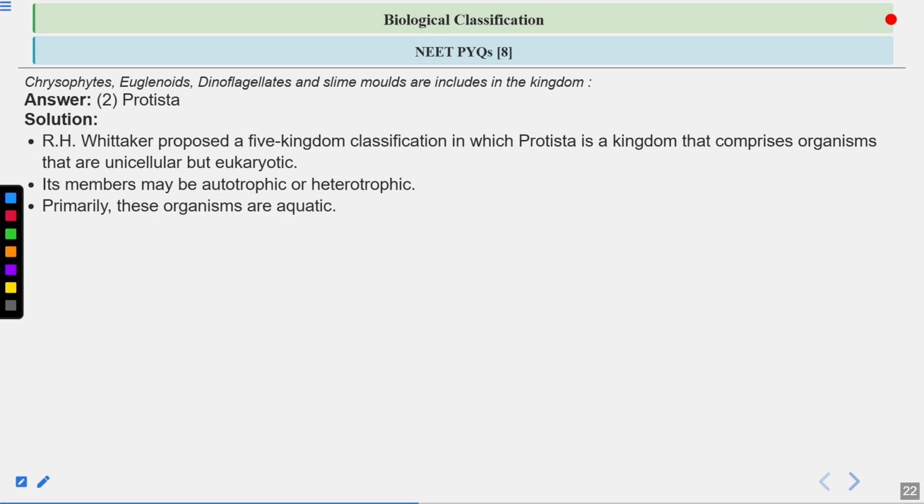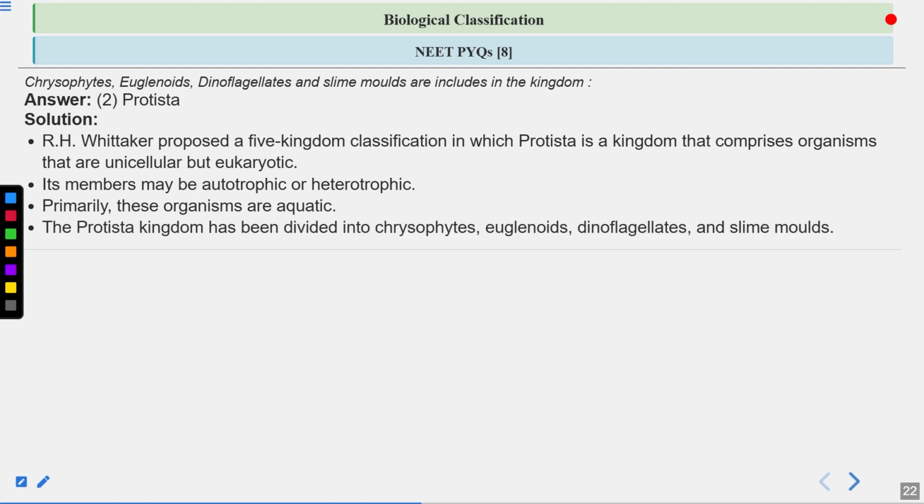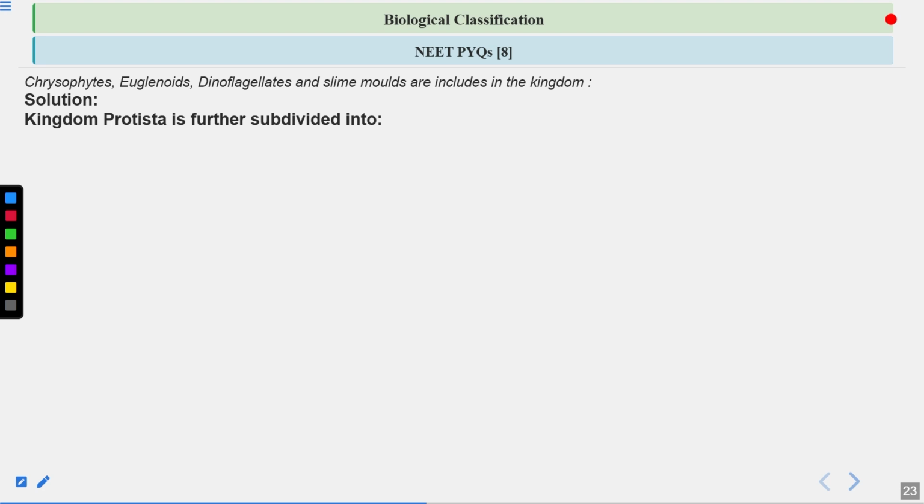Primarily these organisms are aquatic. The Protista kingdom has been divided into chrysophytes, euglenoids, dinoflagellates, and slime molds. Okay, so all of these are included under the kingdom Protista. Clear? Kingdom Protista is further subdivided into, we've already seen, chrysophytes, which includes diatoms, desmids, golden algae. Diatoms are the chief producers of the oceans.